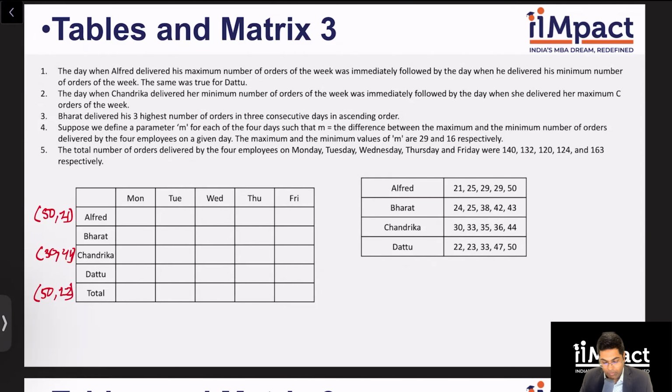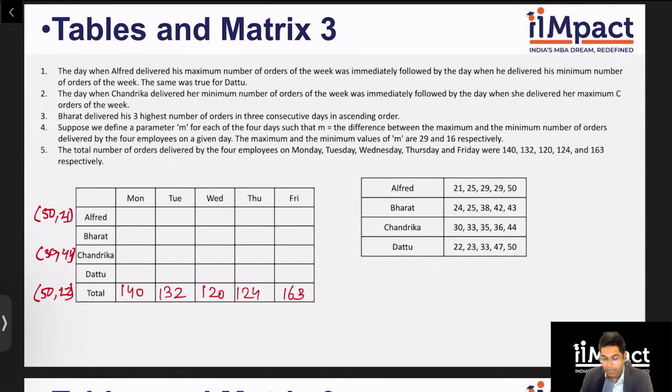Okay. Clue number 4 is a little indirect. I'll come to that in the end. Let's look at clue number 5. Total number of orders delivered by 4 employees on Monday, Tuesday, Wednesday, Thursday, Friday is given to us respectively. Wow, this is amazing. So this is 140, 132, 120, 124, and 163. Cool. Okay. Now let's look at clue number 4.